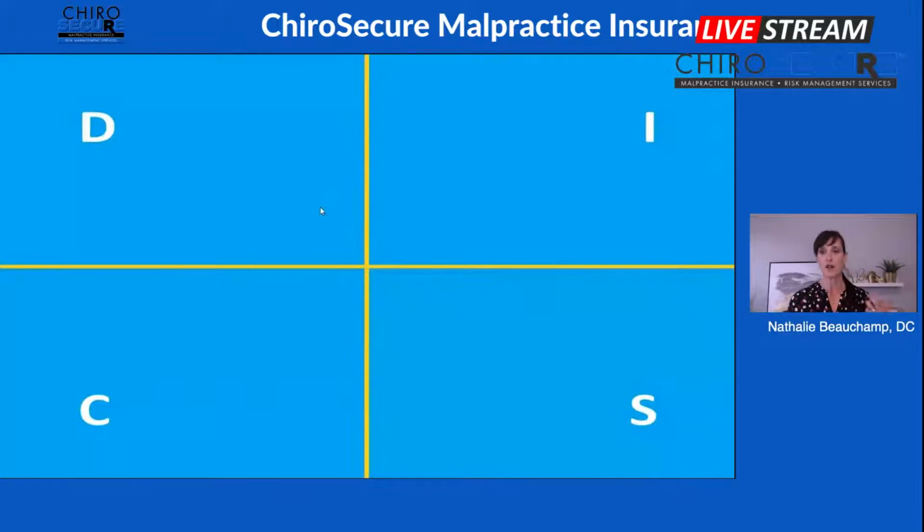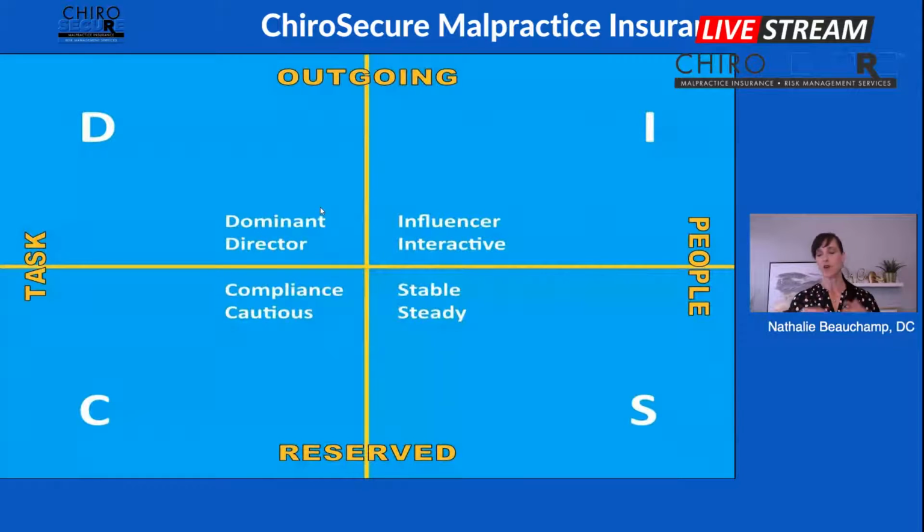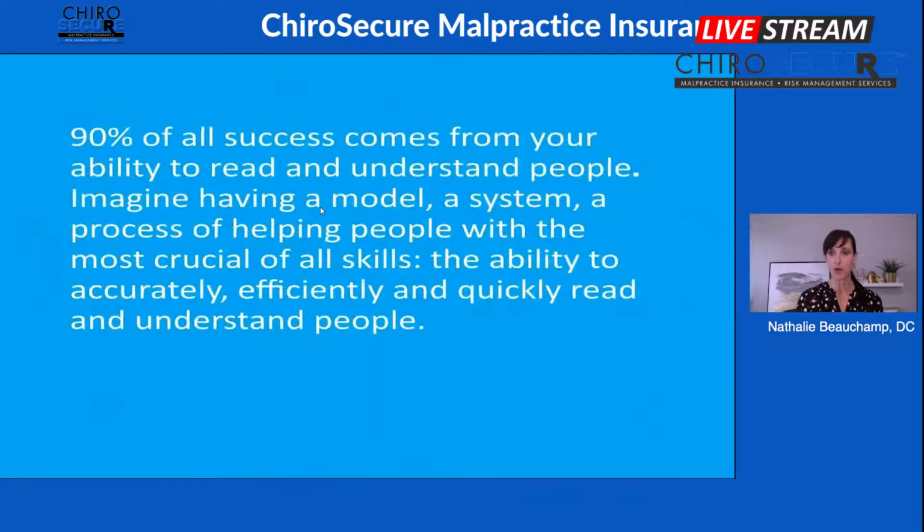If you're not familiar, it is called a DISC profile. And what it stands for: D is for dominant, I is for influencer, S is for stable or steady, and C is for compliant and cautious. And you'll see that at the top, it's telling us that the person is more outgoing versus more reserved, or that the person is more task oriented or people oriented.